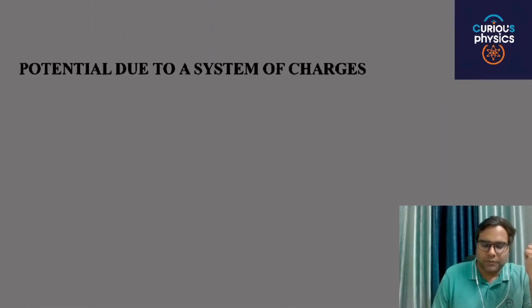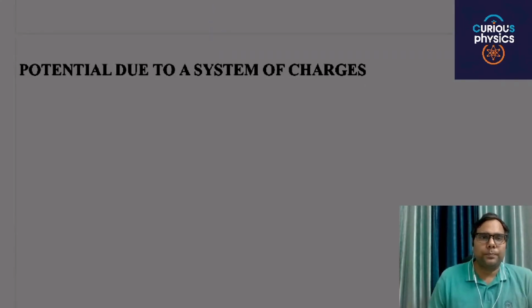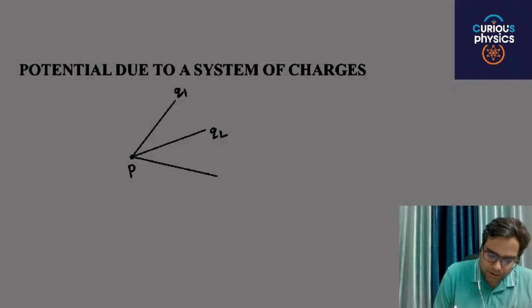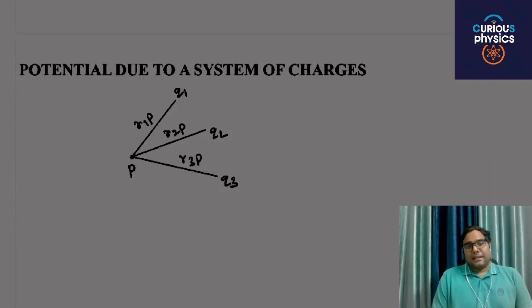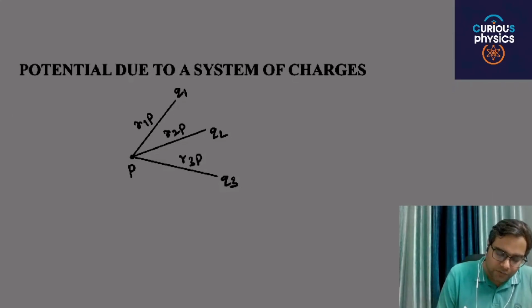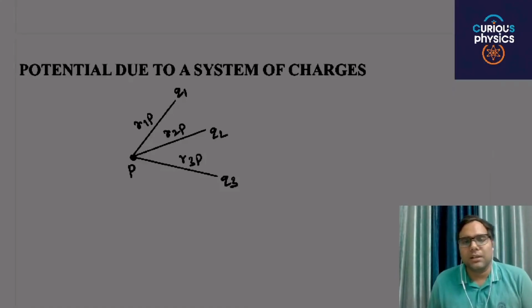Potential due to a system of charges is one of the simplest cases. For our understanding, for example, P is the point and there are many charges, for example this is Q1, this is Q2, and this is Q3. This is R1P, R2P and R3P. As I said, potential is a scalar quantity, so at a particular point P, the net potential will be simply the algebraic sum of the potentials due to all the charges.